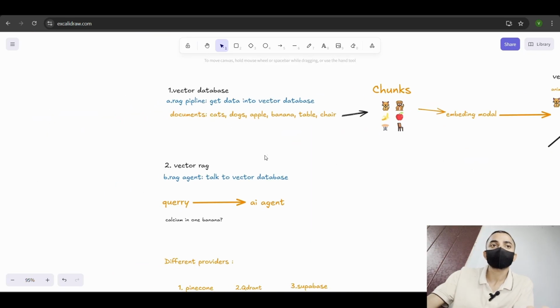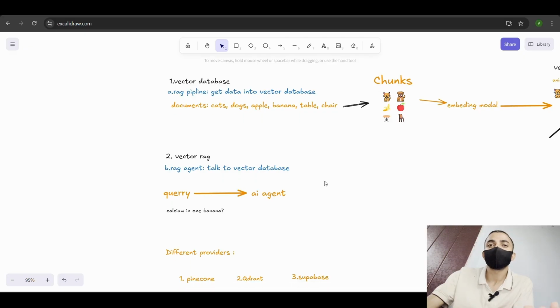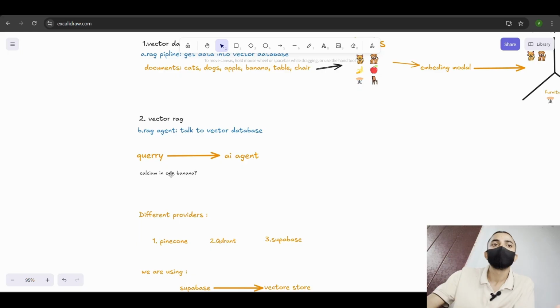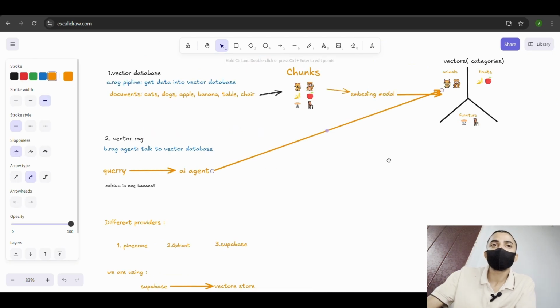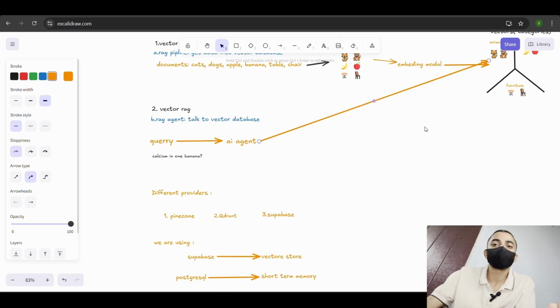After that, we use a RAG AI agent that talks to the vector database and gets our answer from it. Here's an example: if you have the query "how much calcium in one banana", then we ask this query to this AI agent. The AI agent takes this query and searches for the answer in these documents in vector format, looks at the fruit and gets the answer from it, and sends a reply back to us.